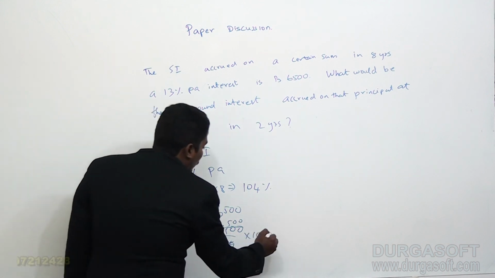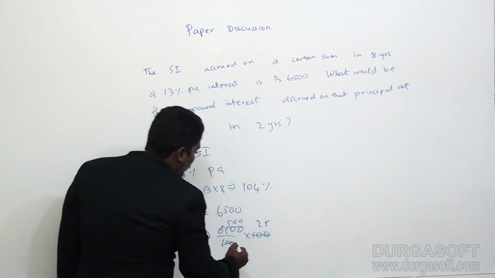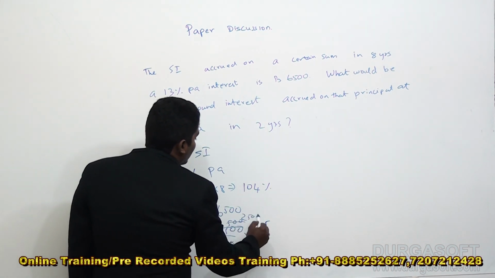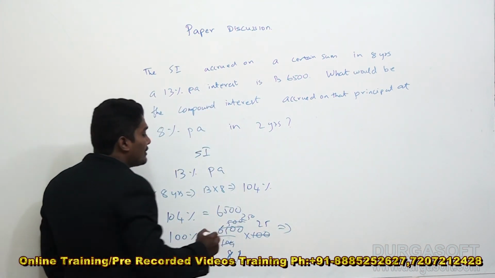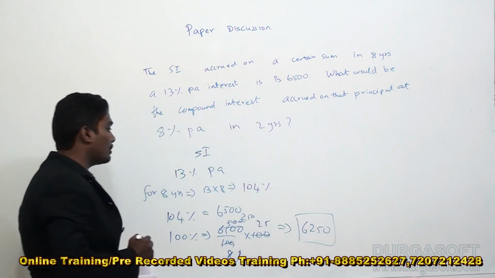Next, 4 table 25 times, 4 table 2 times. Second table 1 time, second table 250 times. So I can say that your principal amount will be 250 into 25, which is 6,250 rupees. This will be your principal amount.